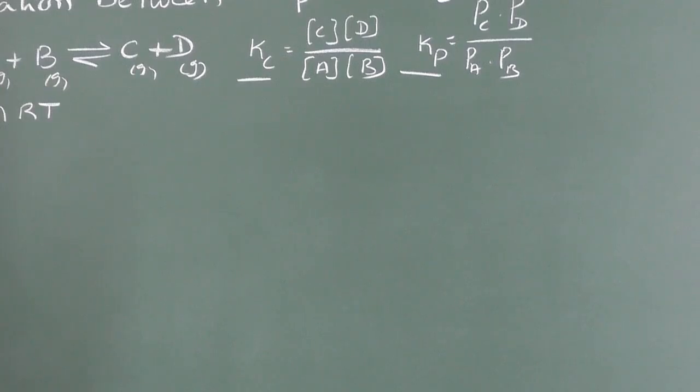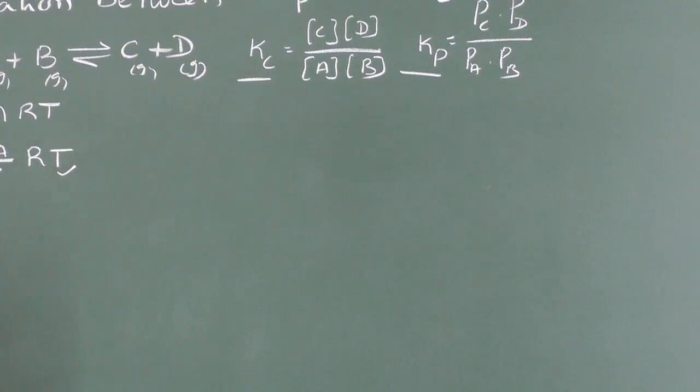Similarly, the partial pressure PA is equal to Na by V into RT. We can write it like this: PV is equal to nRT. For gas A, the partial pressure is PA and the number of moles is Na. Because all gases are in the same container, their volume is the same, the temperature is the same, and the gas constant is the same. The only difference is the number of moles. When the number of moles changes, the partial pressure also changes. If the number of moles is the same, the partial pressure will be the same, because at the same temperature and pressure, the partial pressures are directly proportional to their mole numbers.